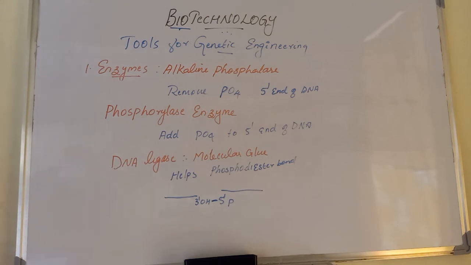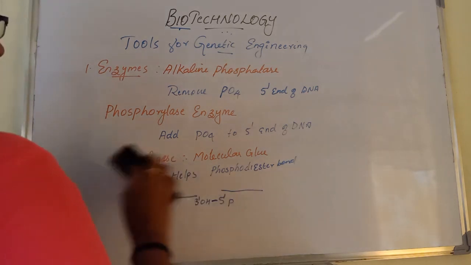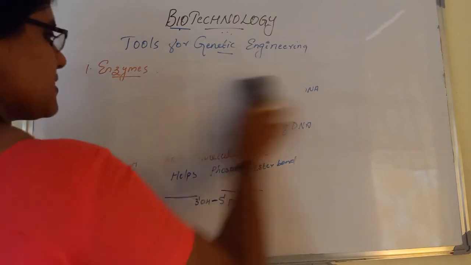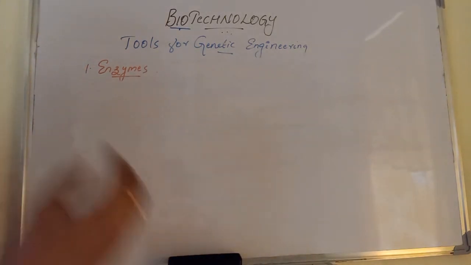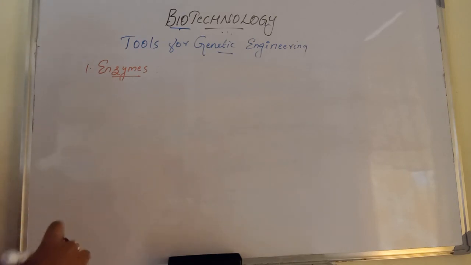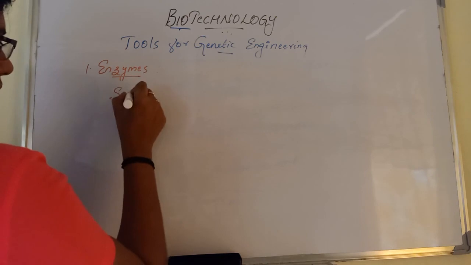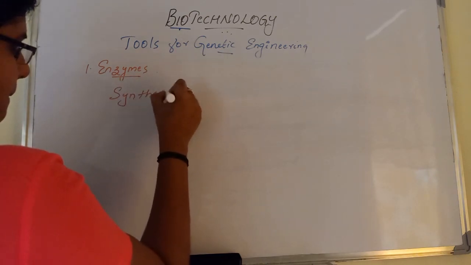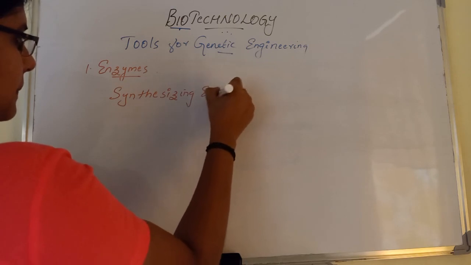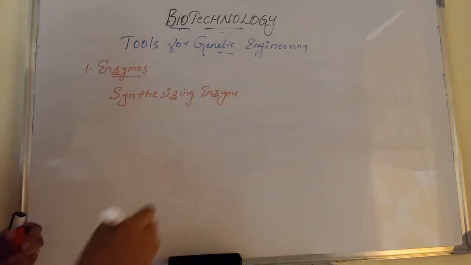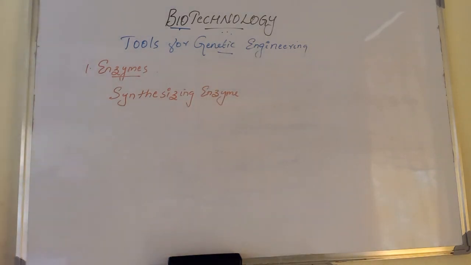Then the synthesizing enzyme. Another type of enzyme is the synthesizing enzyme. These are some major enzymes. Now we are moving to discuss some minor enzymes, that is the synthesizing enzyme.